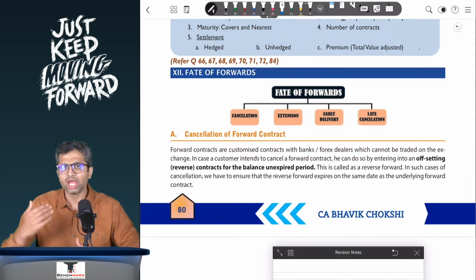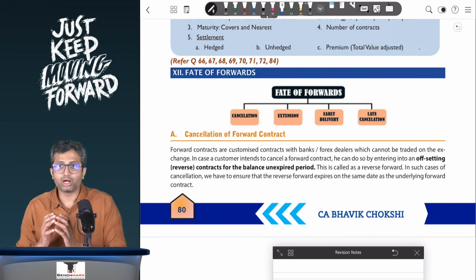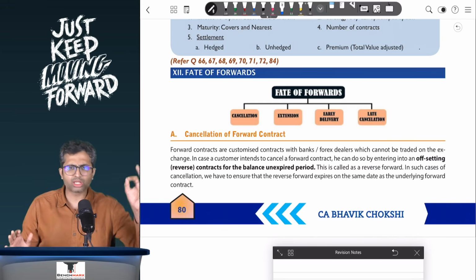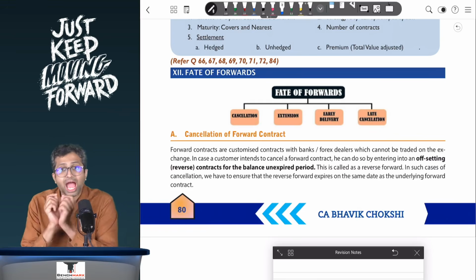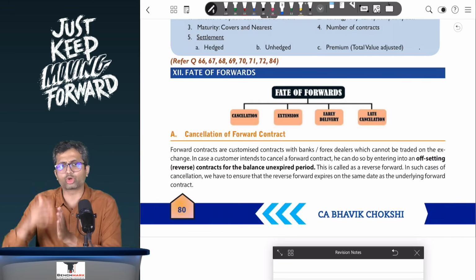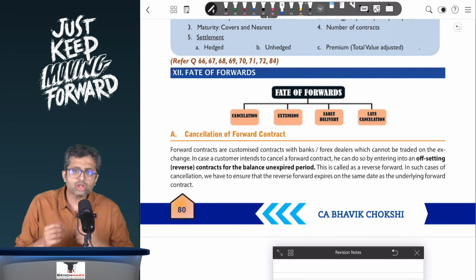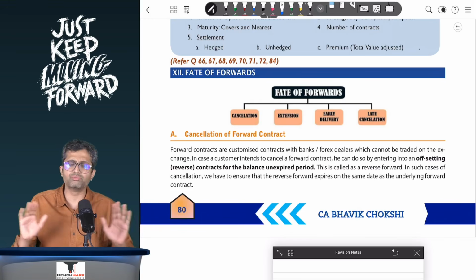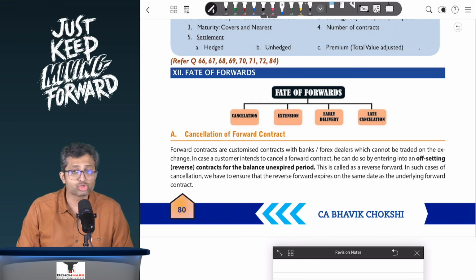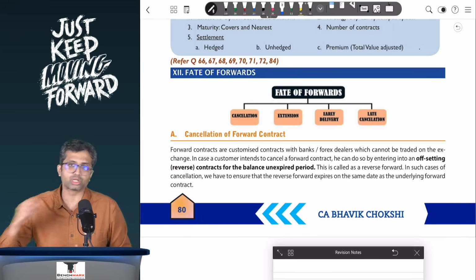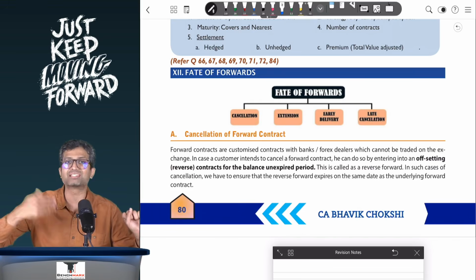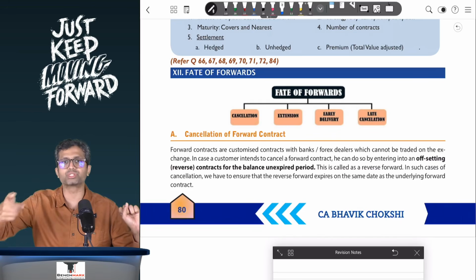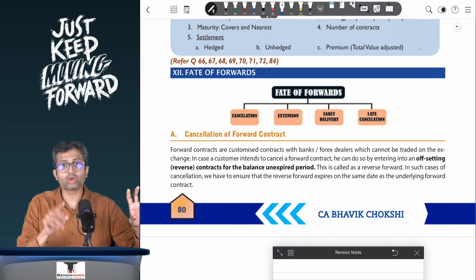When we look at a cancellation, it means the contract that you have originally taken. Let us say you have taken a $1,000 forward buy as an importer at the rate of ₹80 per dollar. So 80 rupees is your cost price because you have agreed to buy. Now how do I cancel it? Well, let us say your contract was maturing on 31st of March and on 1st of March we want to cancel this contract. That is 1 month before maturity, we want to cancel this contract. So the banker is not agreeing to cancel. So what we will do is, well, if you had agreed to buy initially, you will cancel it by selling it, and hence you will take the offsetting opposite position. A buy contract will be cancelled by a sell for the balance unexpired period.